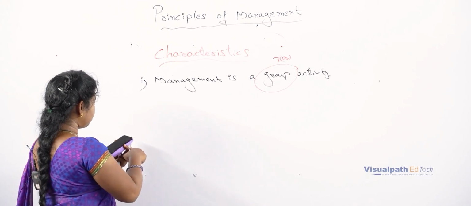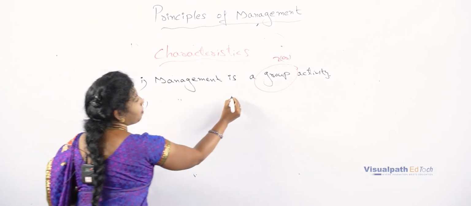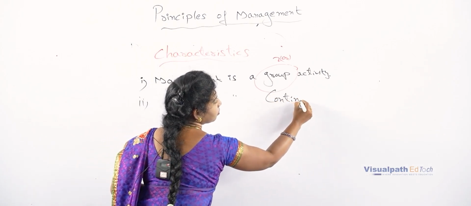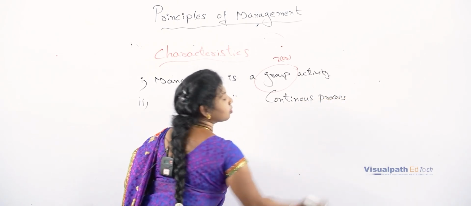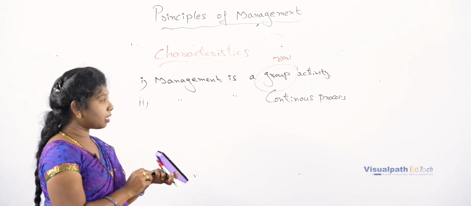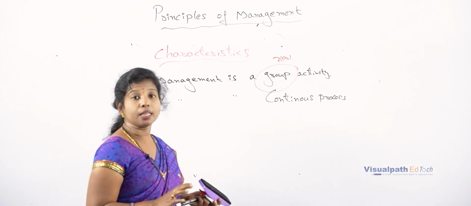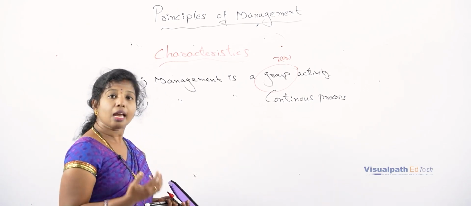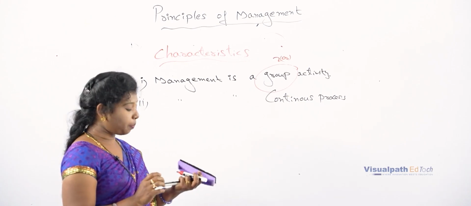And the second one, management is a continuous process. Continuous process is nothing but, as long as the organization is existing, it has to be continued. Up to the winding up of the company, the rules and regulations that are framed have to be followed and the employees have to work to achieve the predefined goal.